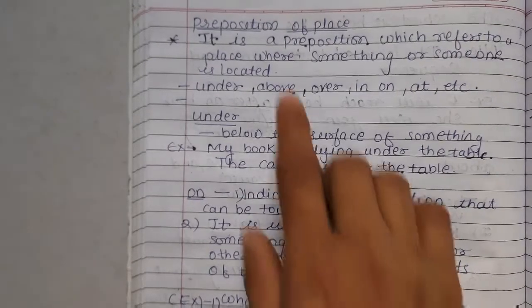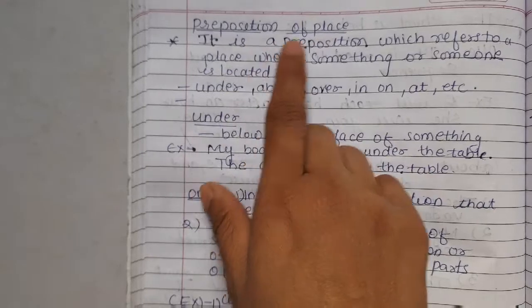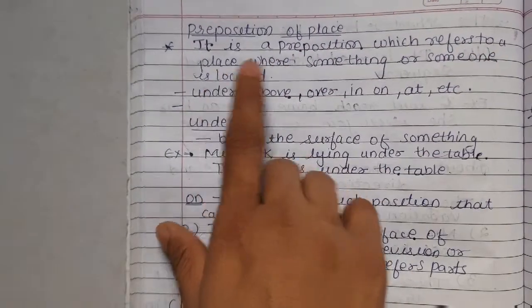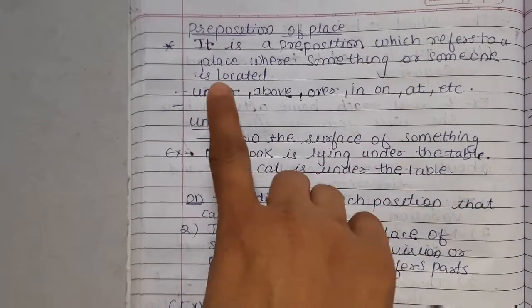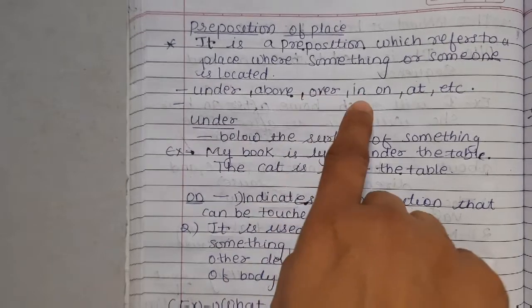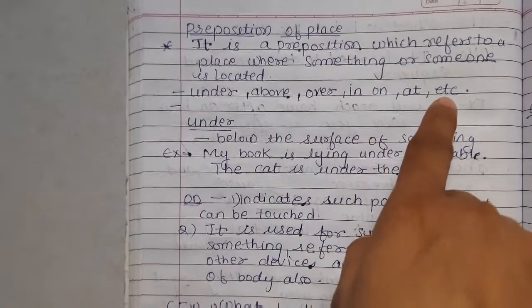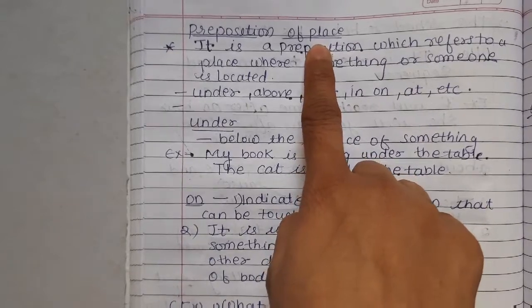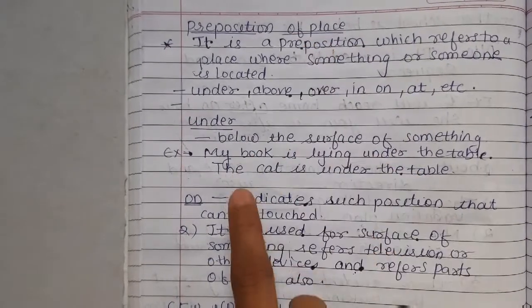Now we will talk about prepositions of place. It is a preposition which refers to a place where something or someone is located. For example, under, above, over, in, on, at, etc. These are the prepositions we use for the preposition of place. Let us see in detail.